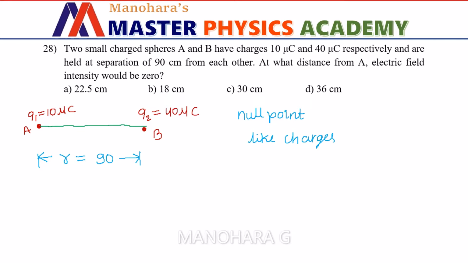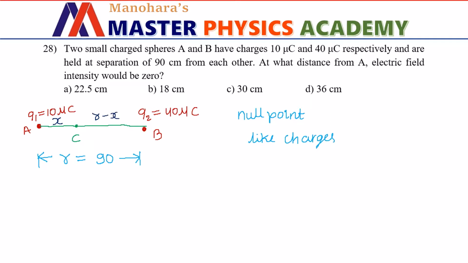And another point, what do we know about this null point is that it will be always nearer to the weaker charge. Which is the weaker charge here? Q1 with magnitude 10 microcoulomb. The null point will be nearer to that point, interior to the line joining the charges and nearer to Q1. So let us mark C as the null point. Okay. Then the distance AC, let us denote that by X. Then distance CB will be equal to R minus X.